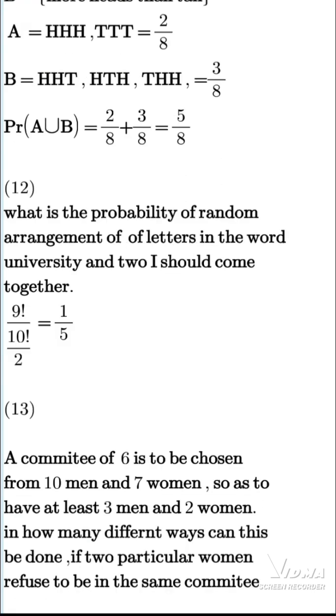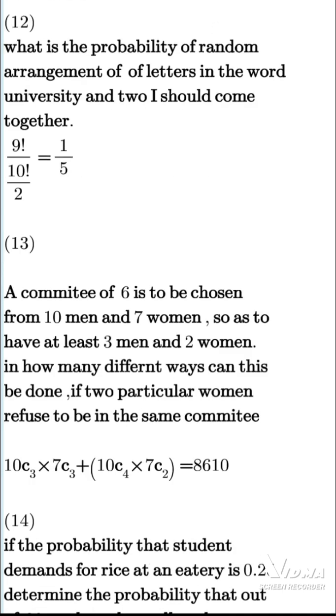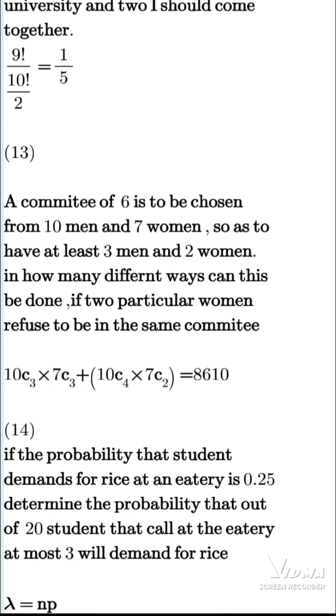What's the probability of a random arrangement of the letters in the word university? Since I is reoccurring twice in the word university and it is stated that the I's should come together, when the I's are treated as just one letter, the total number reduces to 9. Then since I is coming twice, we have 9 factorial over 10 factorial over 2. That's 1/5.